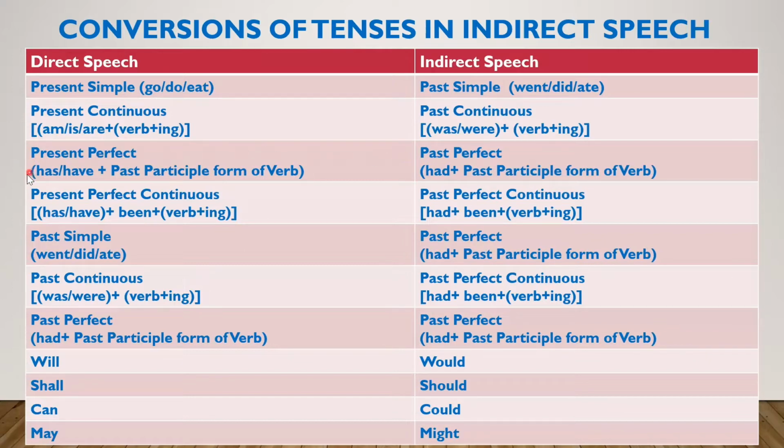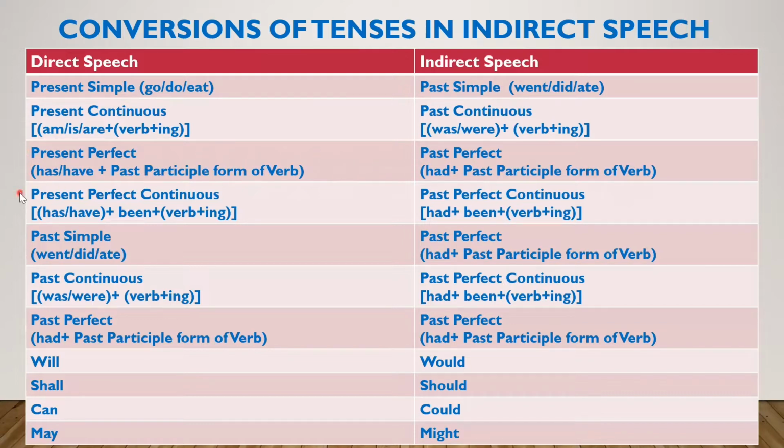Present perfect, the sentences like with has and have, past participle form of the verb. This has and have will be changed into had. Had plus past participle form of the verb. That means present perfect changes into past perfect.